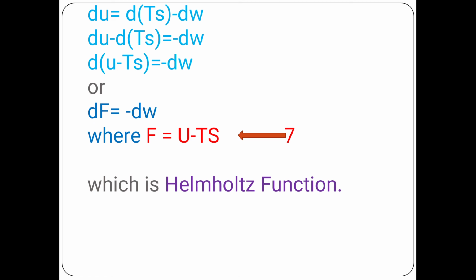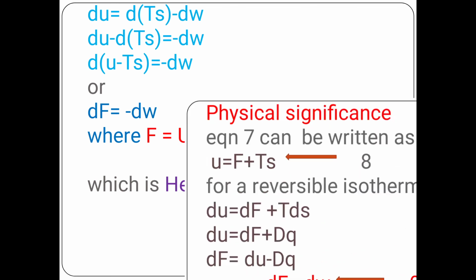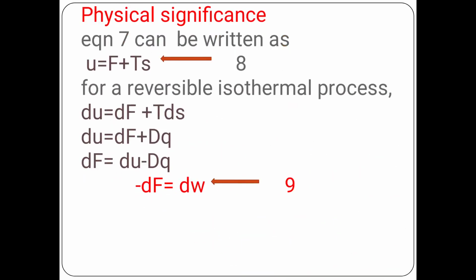Here F = U - TS, which is the Helmholtz function or Helmholtz free energy. Now look at the physical significance of this. Equation 7 can be written as U = F + TS. We can call this equation number 8.